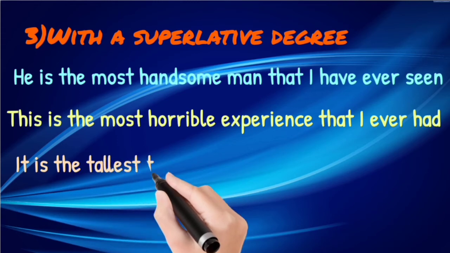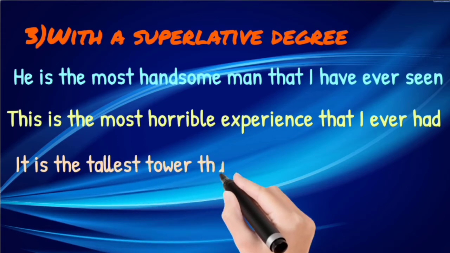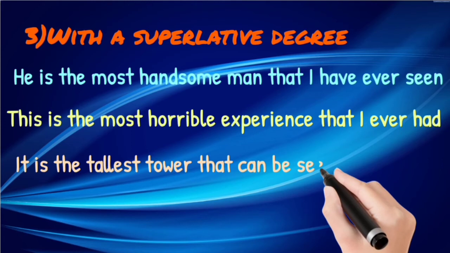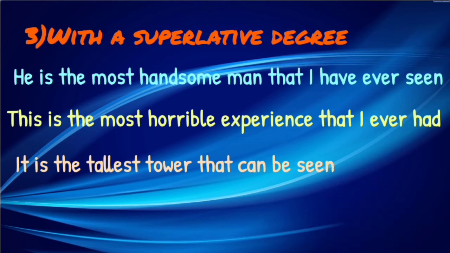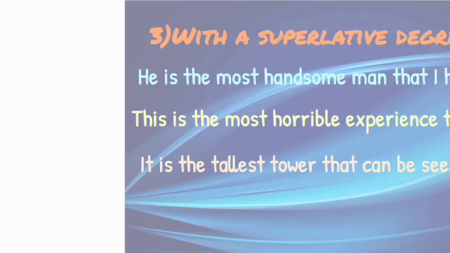It is the tallest tower that can be seen. Here there are superlative degrees, that is why we are using "that" with it. The tallest, the most horrible, the most handsome, like that.